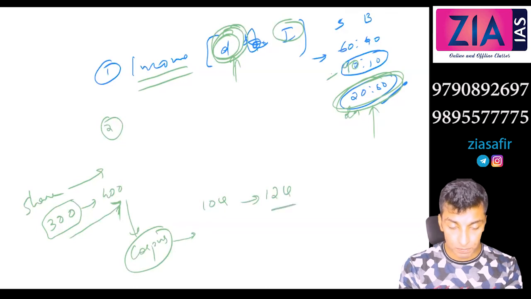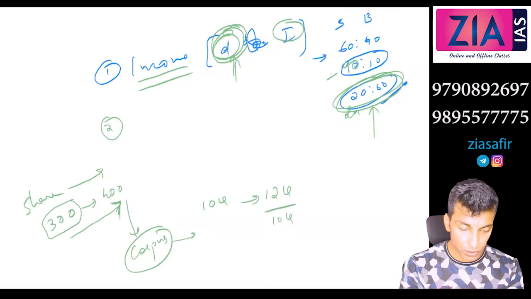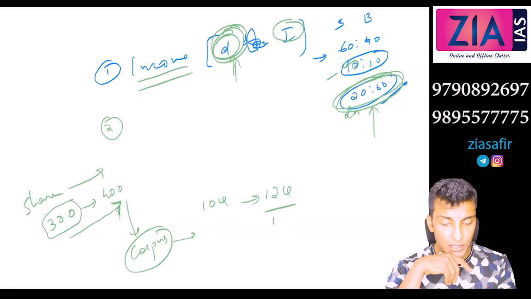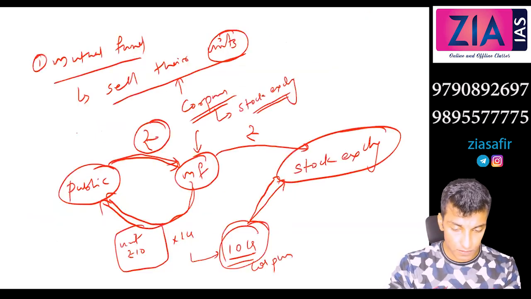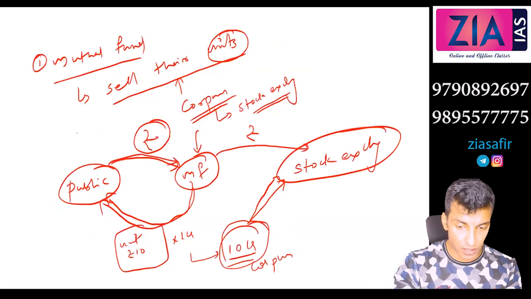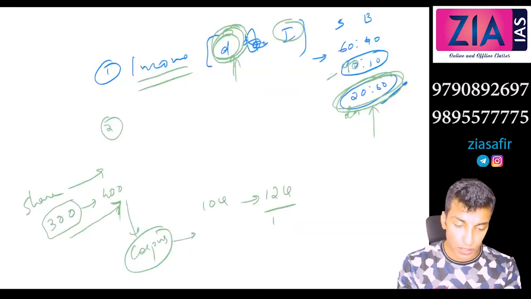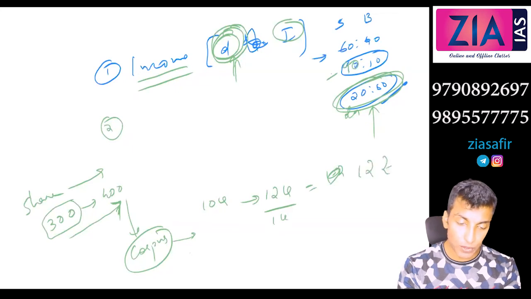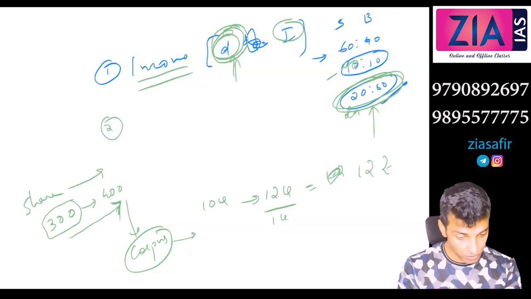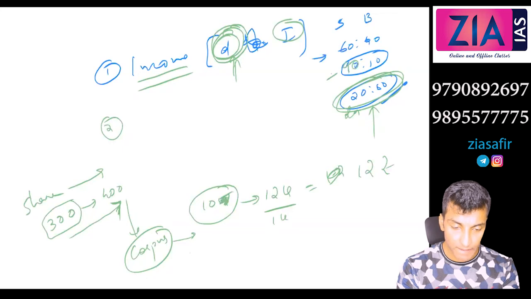How many units were issued? 1 crore. So what is the value of a unit now? 12 rupee, right? Before it was 10 rupee.